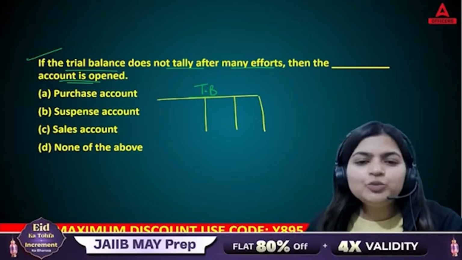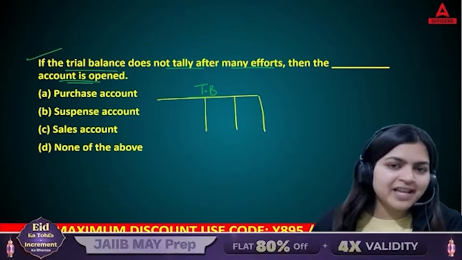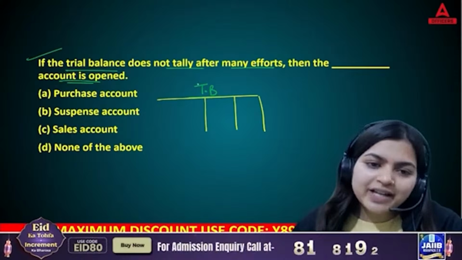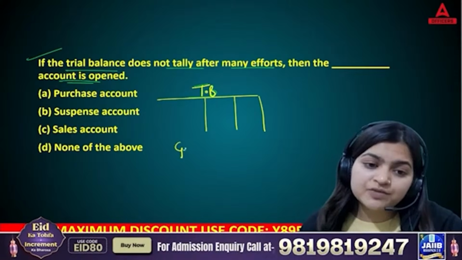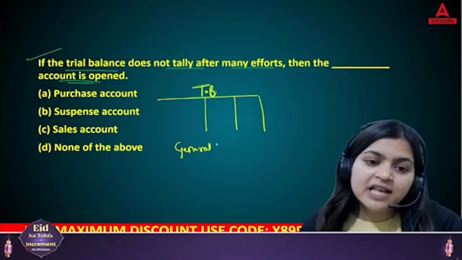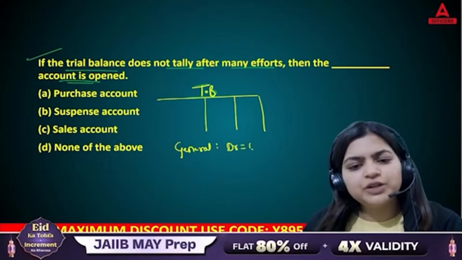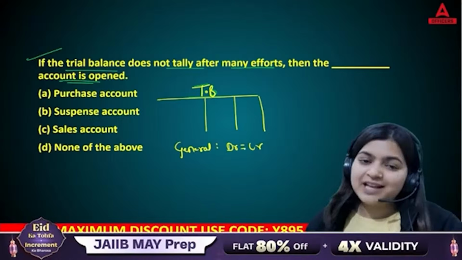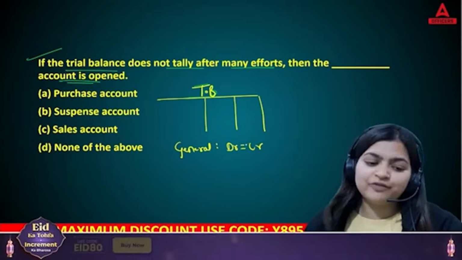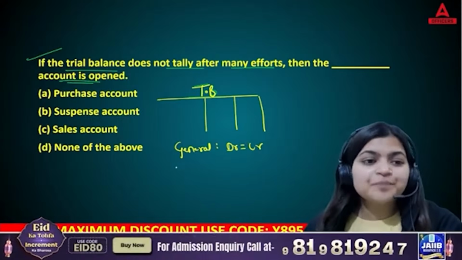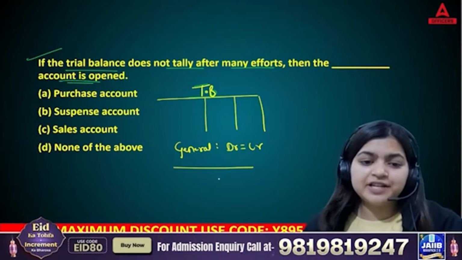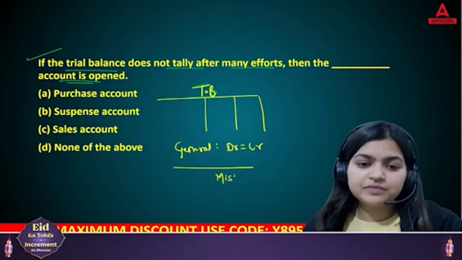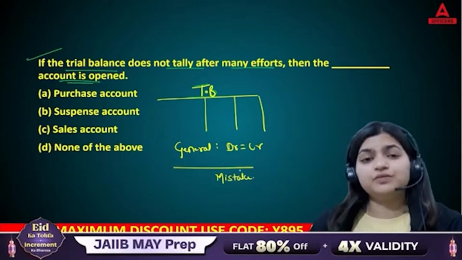We are humans and humans are allowed to make mistakes. The general format says that debit is always going to be equal to credit. But as humans are involved, let's say there is one mistake.